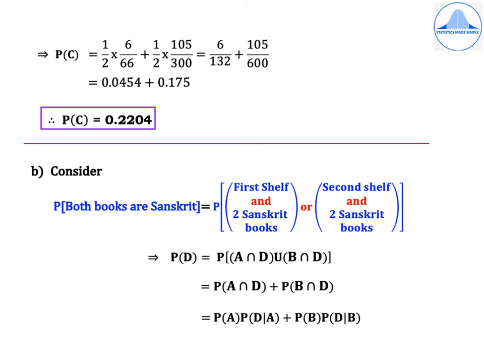So you get P of A intersection D plus P of B intersection D. Next, use the multiplication theorem of probability formula. So you get P of A into P of D given A plus P of B into P of D given B.